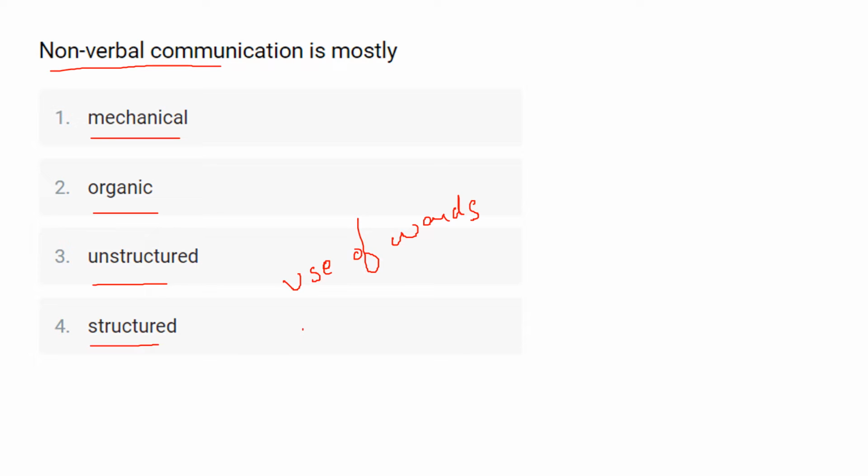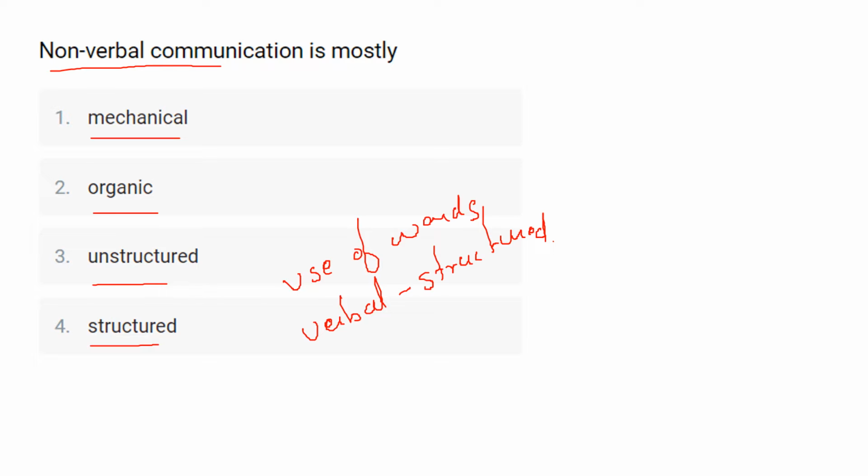in the communication process and in the design and formulation of the messages, and therefore it is structured. So here verbal communication is structured. It includes face-to-face conversation, speech, telephonic conversation, video, radio, television, and voice over the internet.